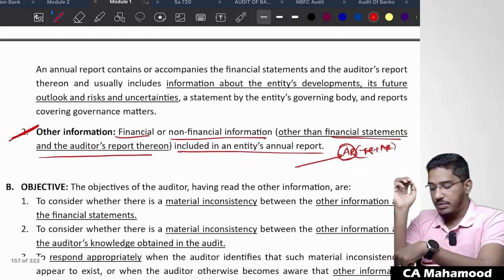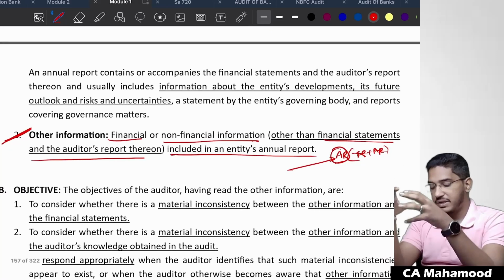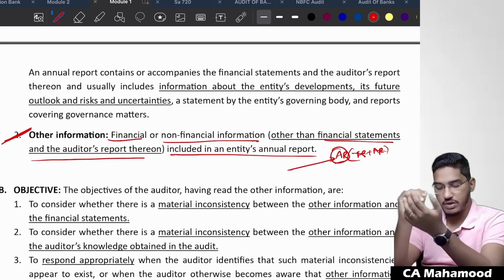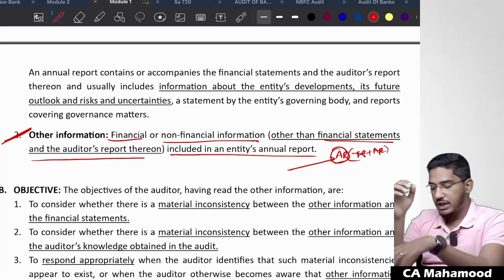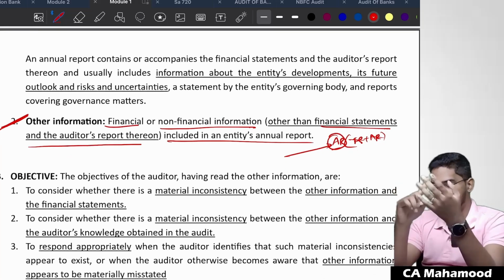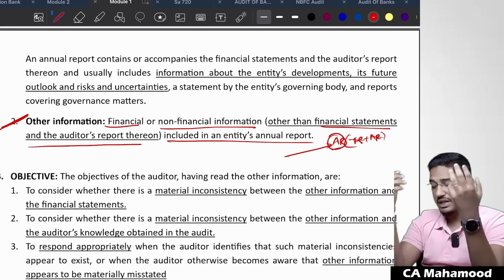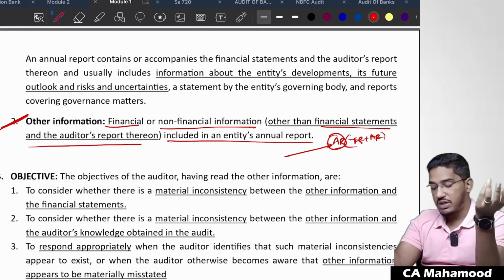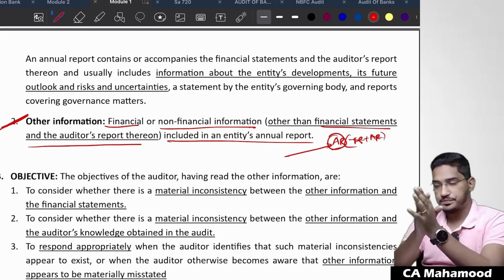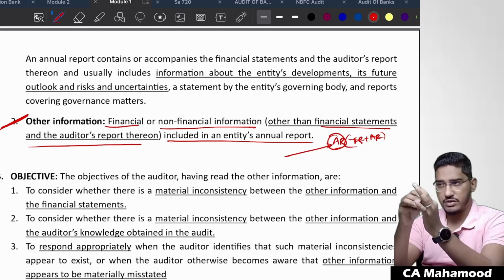Next, the annual report contains or accompanies the financial statements and the auditor's report. Generally, in the annual report only financial statements and the audit report will be there, and it usually includes information about the entity's development, its future outlook, its risks, its uncertainties, a statement by the entity's governing body, and reports covering governance matters. So a lot of information will be there in the annual report, apart from the financial statements and the auditor's report.